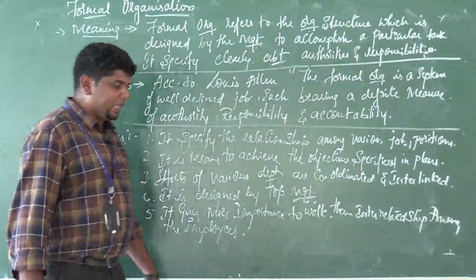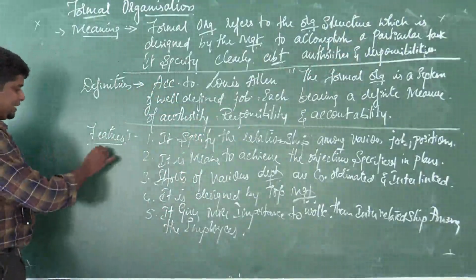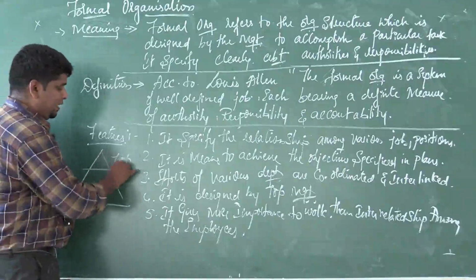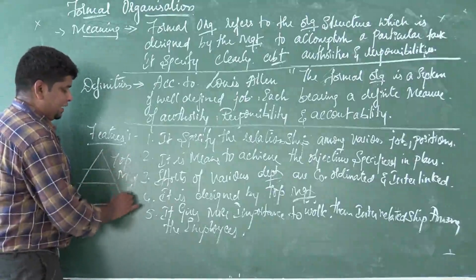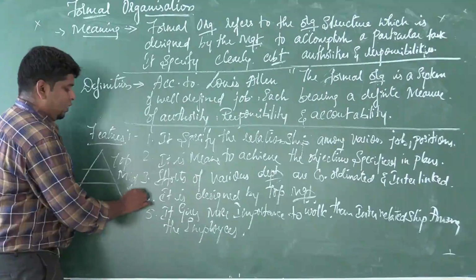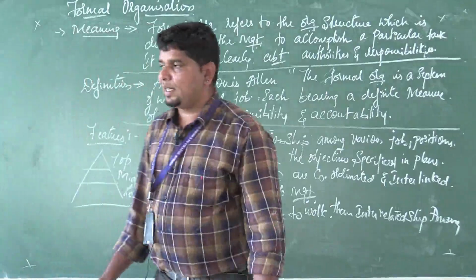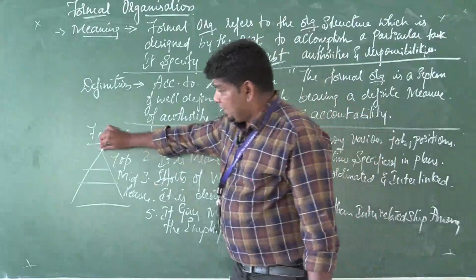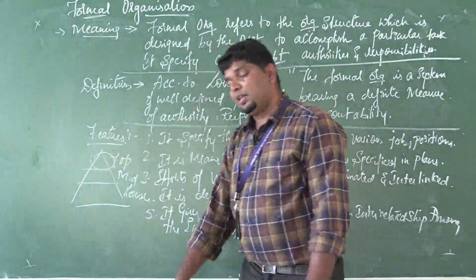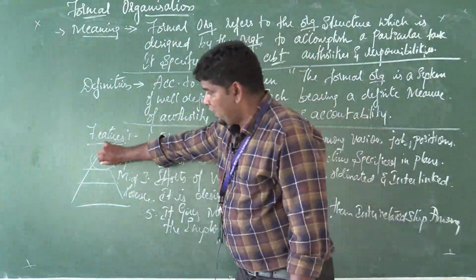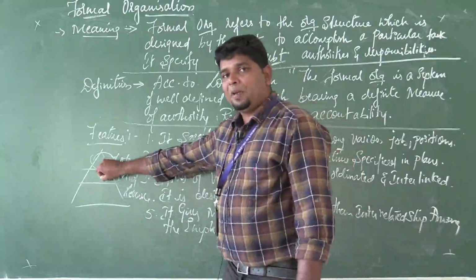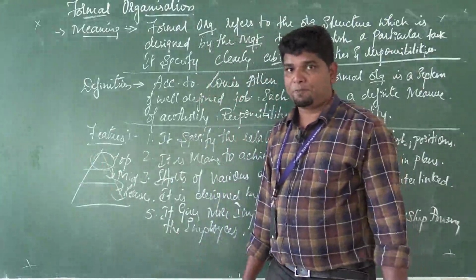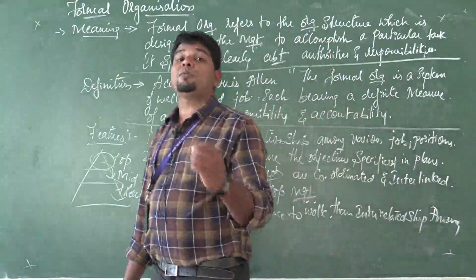Let us go back to our levels of management. I will make a small chart here. We have a top level, a middle level, and a low level, that is the supervisor level. Here there is a clear-cut message, and there are clear rules, regulations, authorities, and responsibilities. Whatever directions are given by the top level management have to be followed by the middle level, and what the middle level says, the low level or supervisor level has to follow. This is called the formal organization.